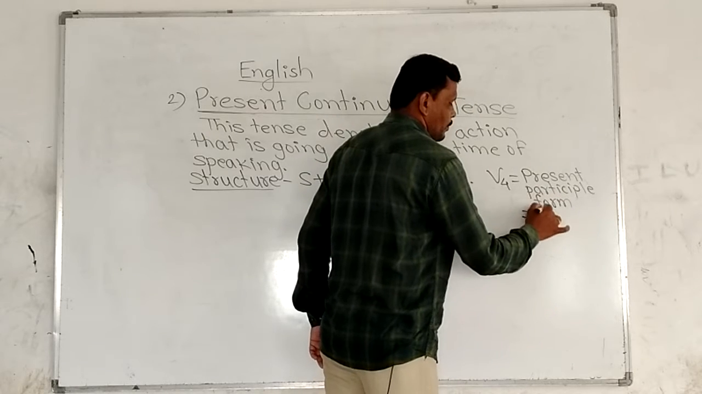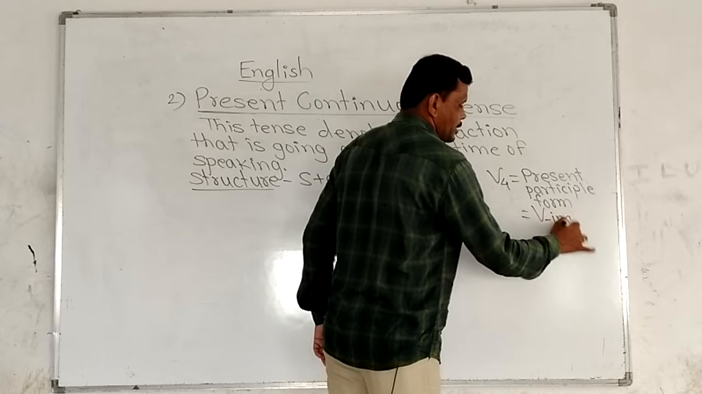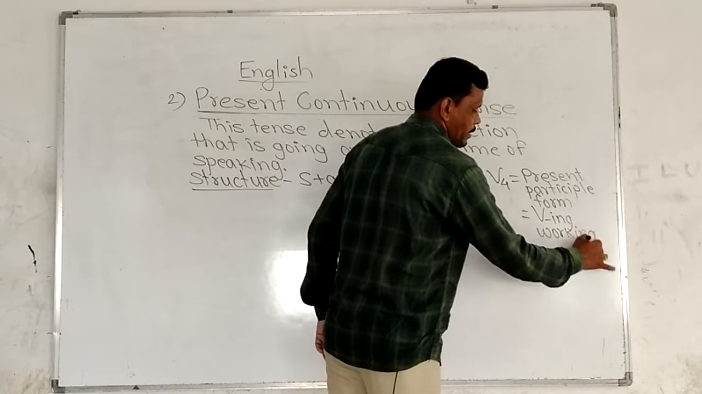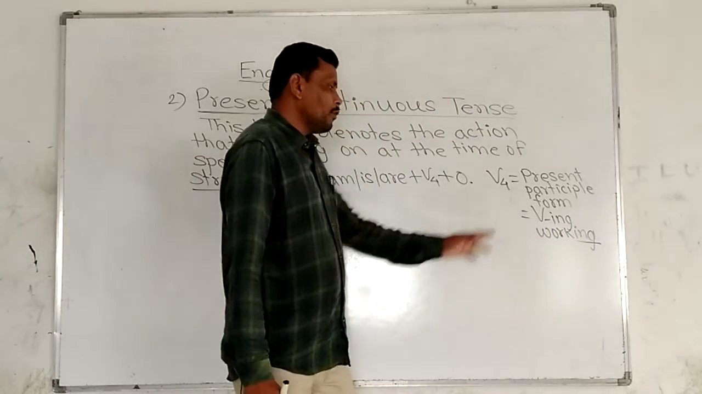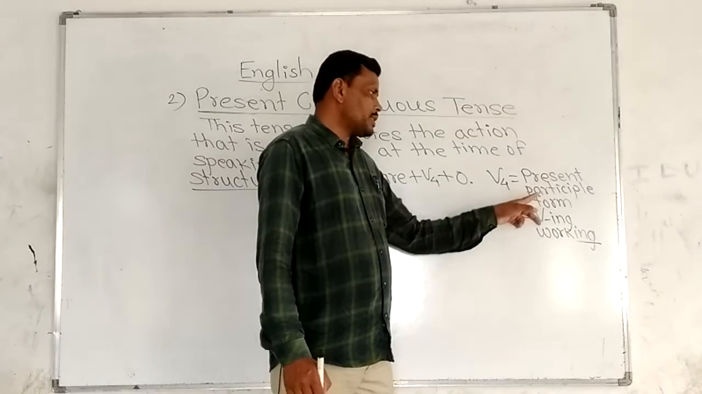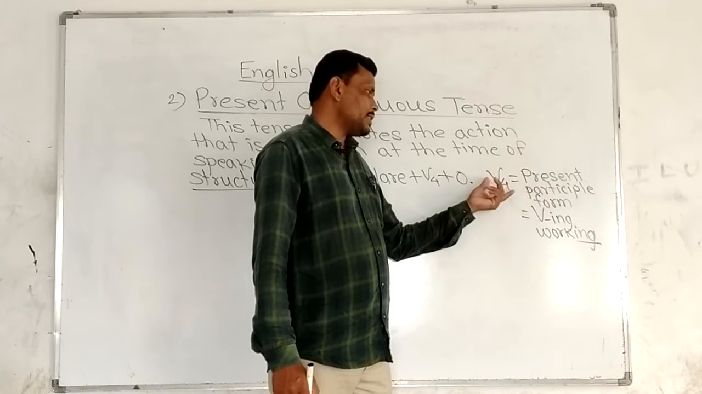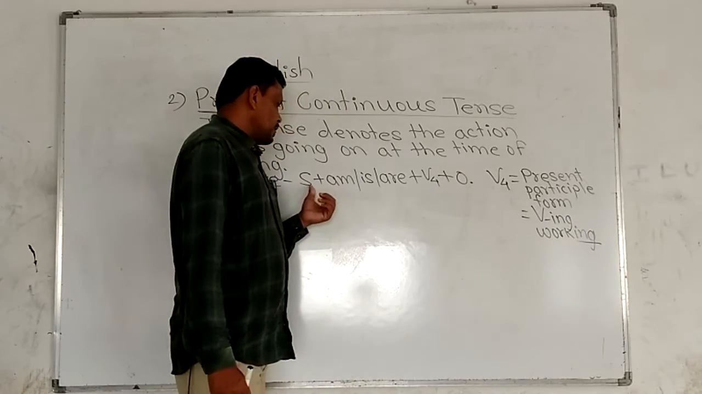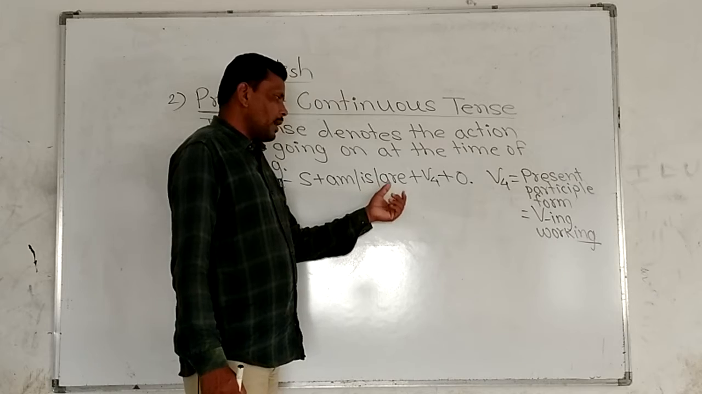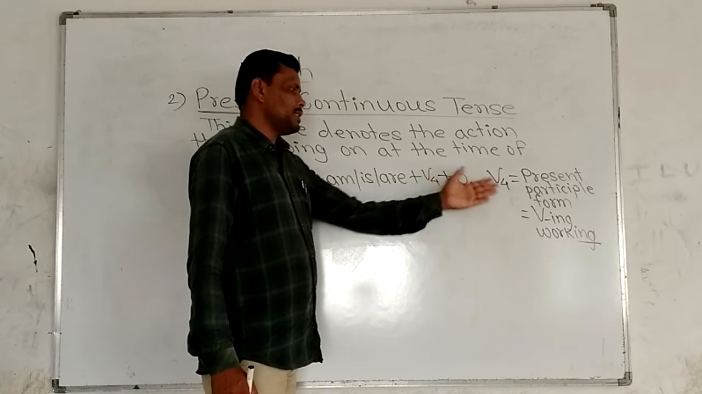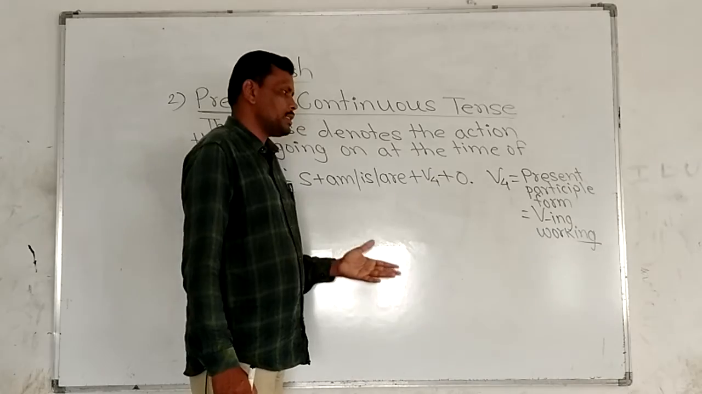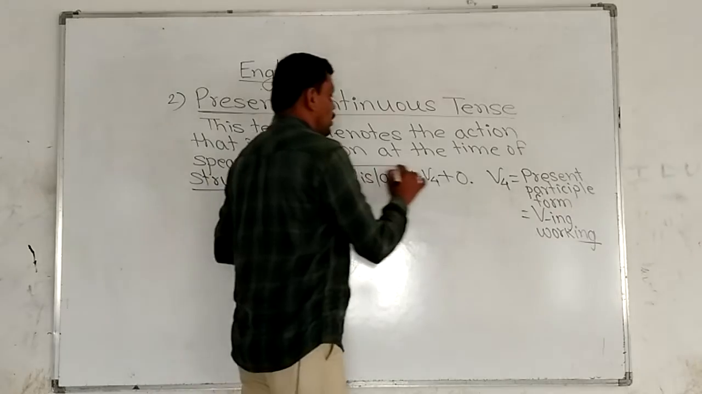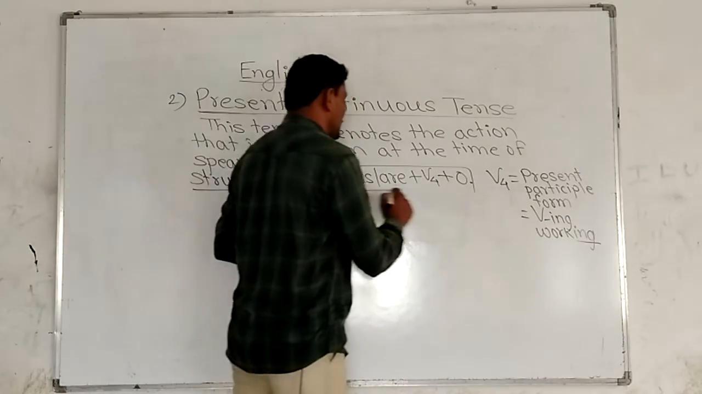It means verb plus ing, like working. Okay, working: work is a verb and ing is added. V-ing means present participle form, and it is indicated as V4. See, subject plus am/is/are plus V4. V4 means ing form, means present participle form, and object. Now this is the structure of present continuous tense assertive sentence.